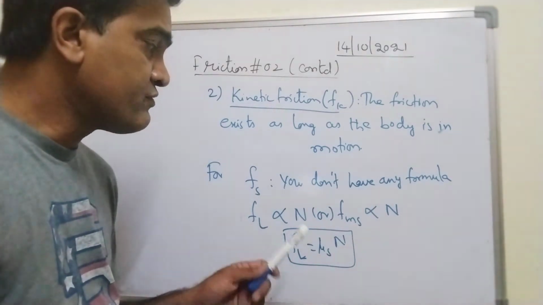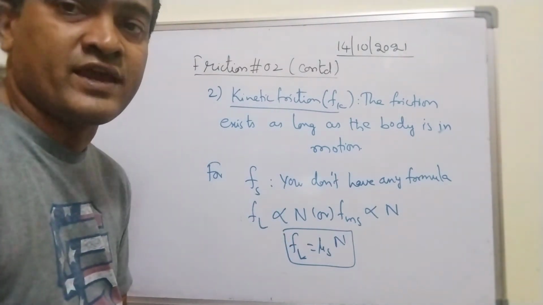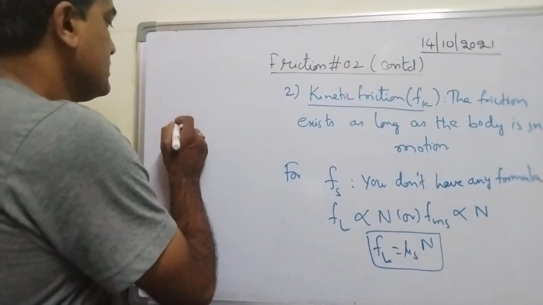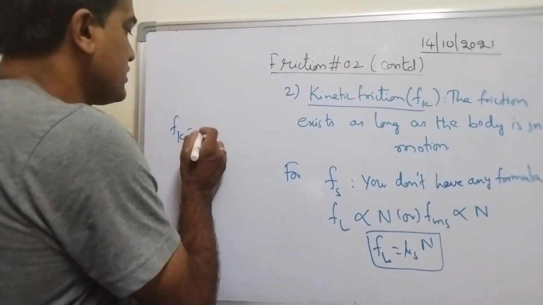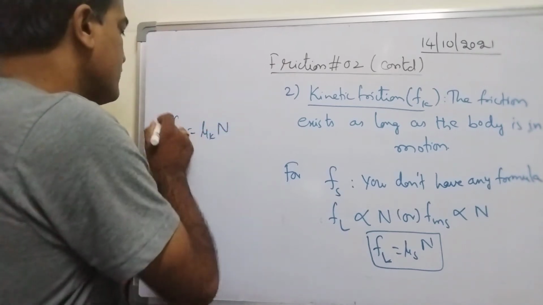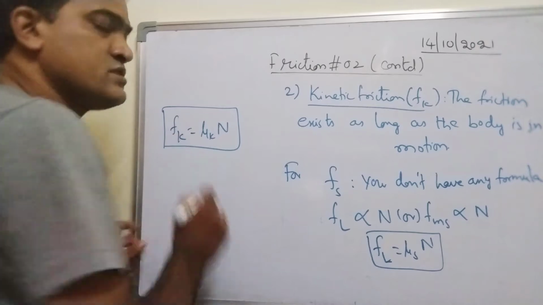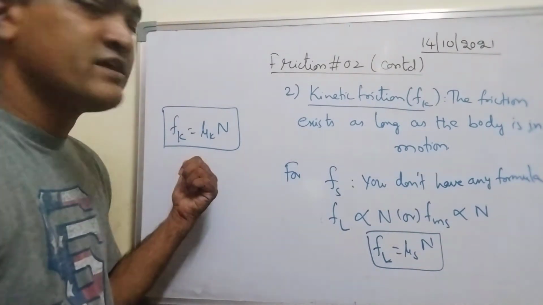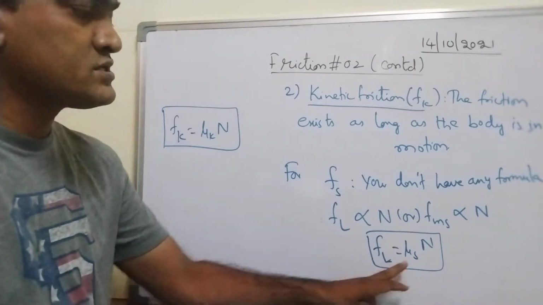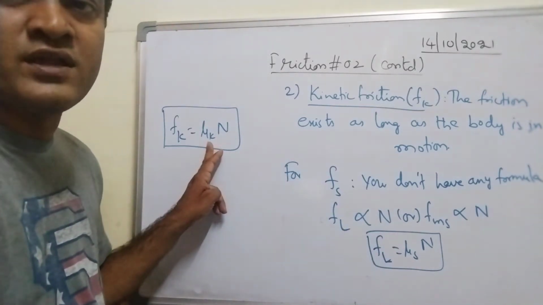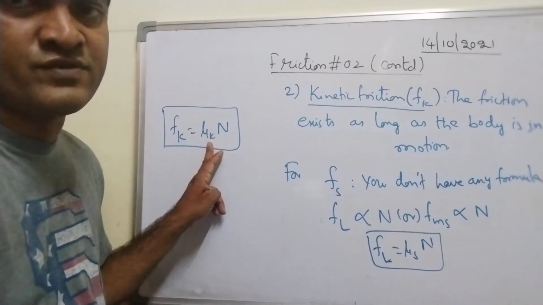Similarly, the formula for kinetic friction, which I gave you in the last class, is Fk equal to mu k into N. This mu k is called the coefficient of kinetic friction.